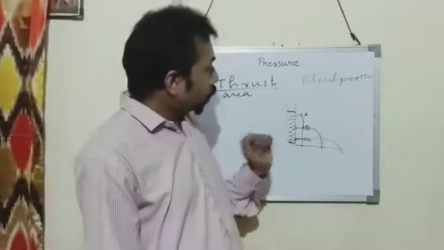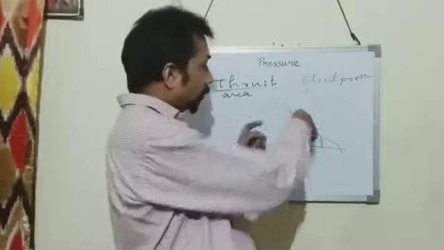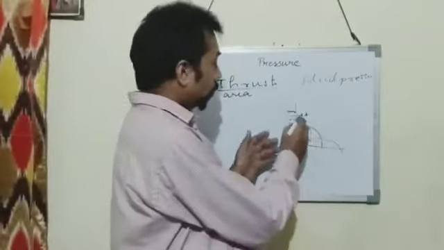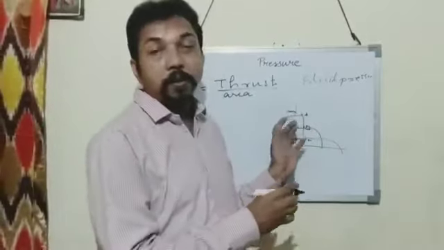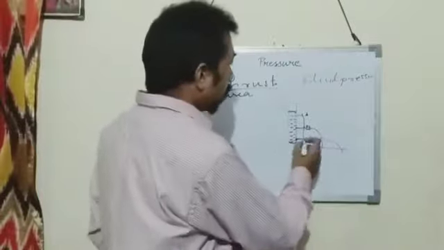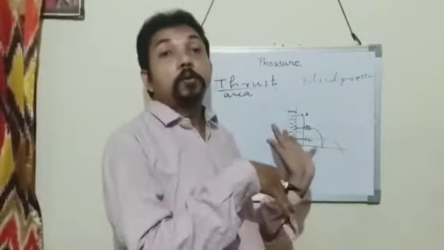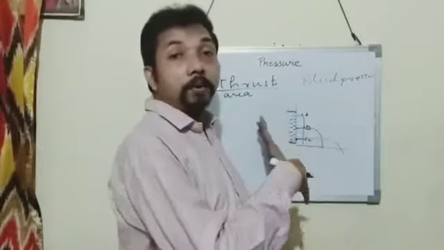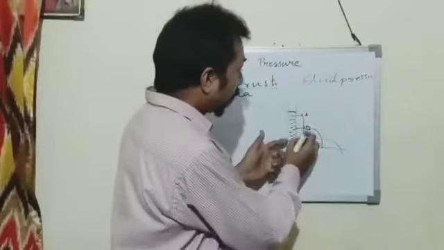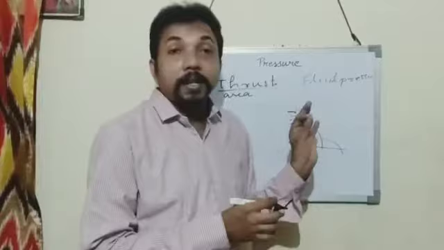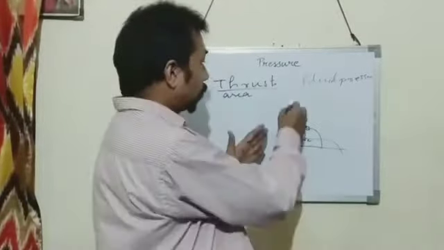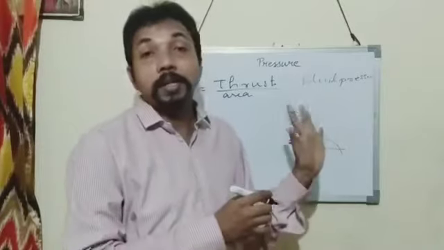So from this, what do you understand? In the case of A, water goes a little away from the container, and in the case of C, water goes all the more far. So you can understand that the liquid pressure is not the same at all heights.